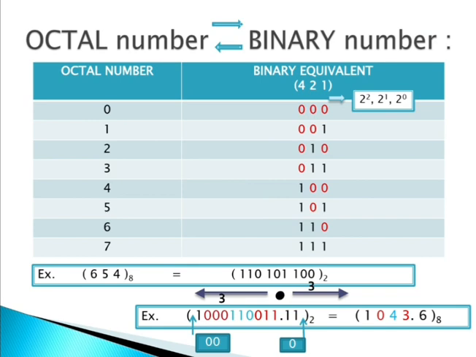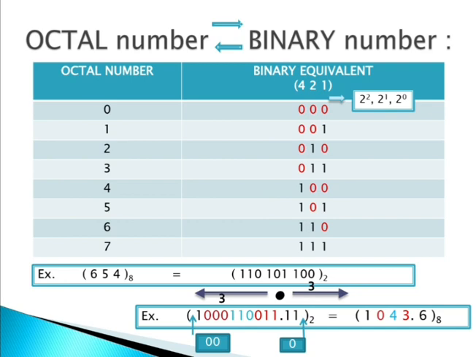Means 2 to the power 2 is 4, 2 to the power 1 is 2 and 2 to the power 0 is 1. Means 4 to 1. In this way, we get the binary equivalent. Means 4 times you have to write 0 and then 4 times you have to write 1s. In this way you have to remember how to create that table.